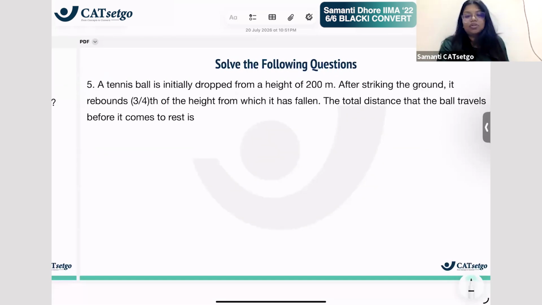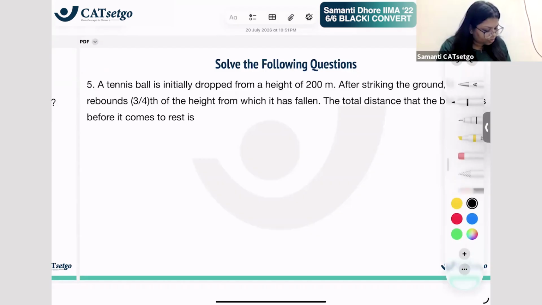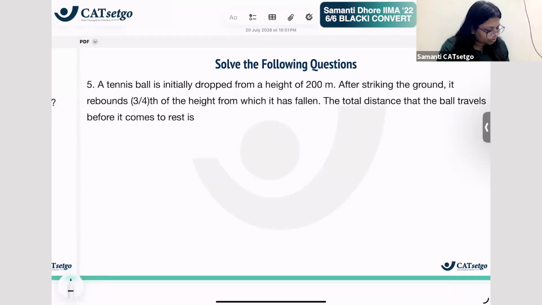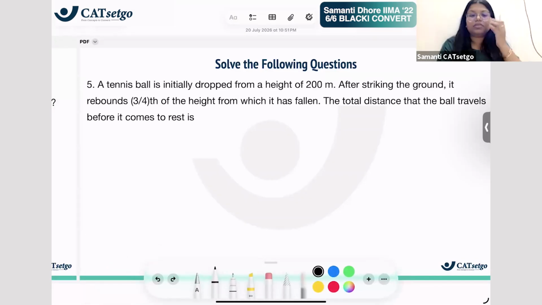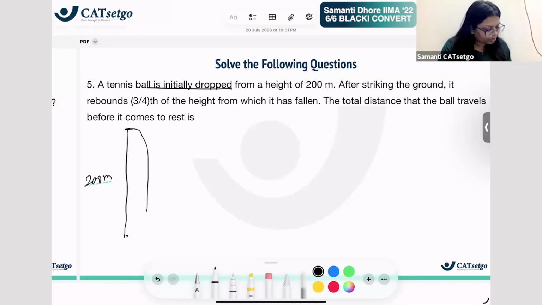Now this one is a very, very important concept and you must pay attention to how I'm teaching it. What is this concept? This concept tells you that a tennis ball is initially dropped from a height of 200 meters. So you drop it, right? After striking the ground, this is the ground.